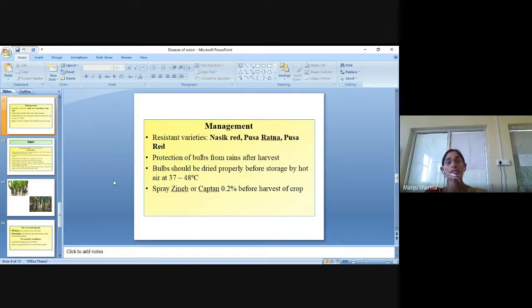Before harvest of the crop we have to spray Zineb or Captan, by which we can remove the contamination. So after the harvest we have to apply all these things.